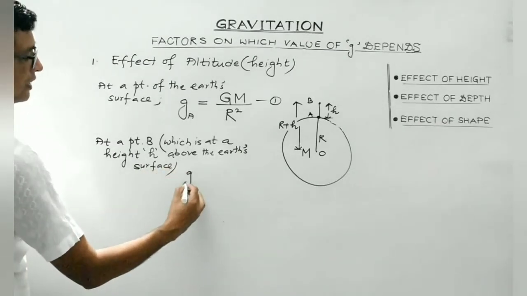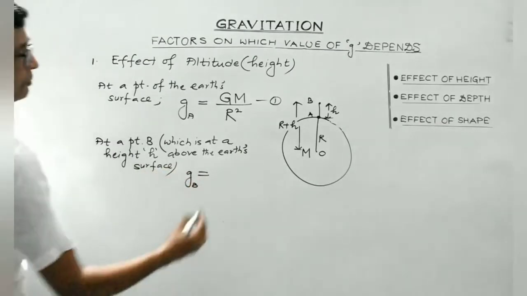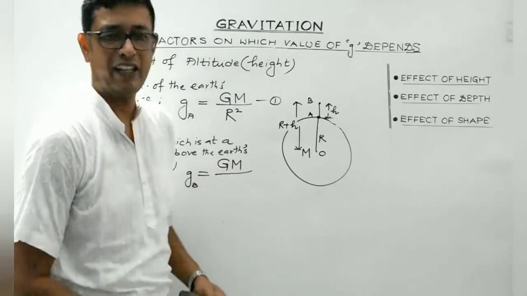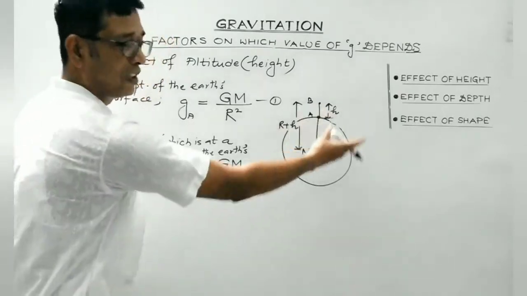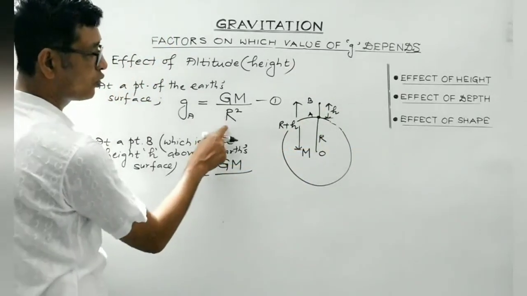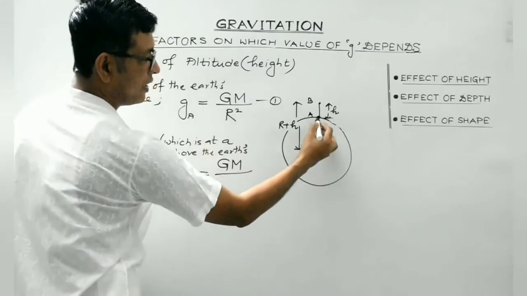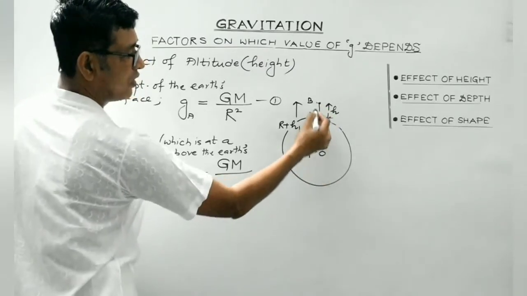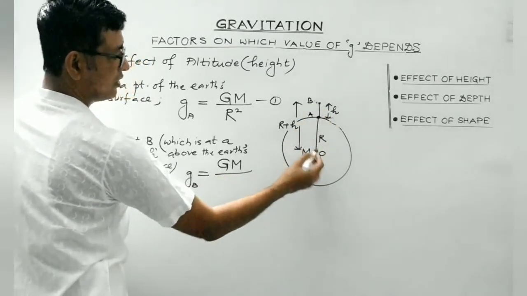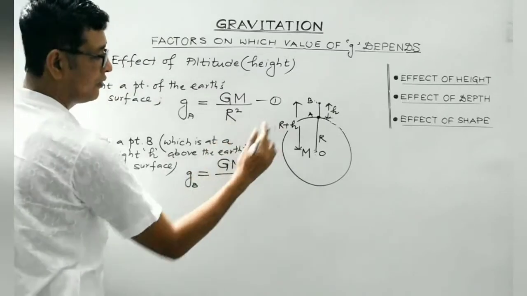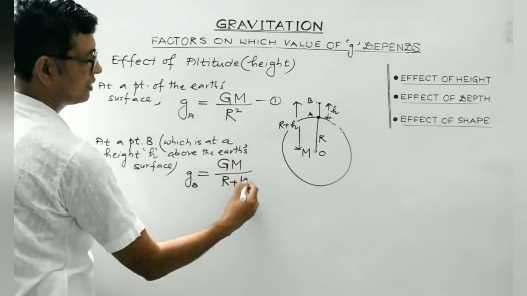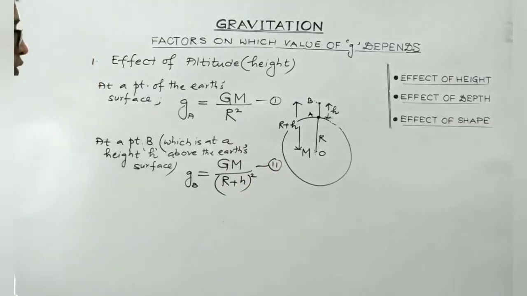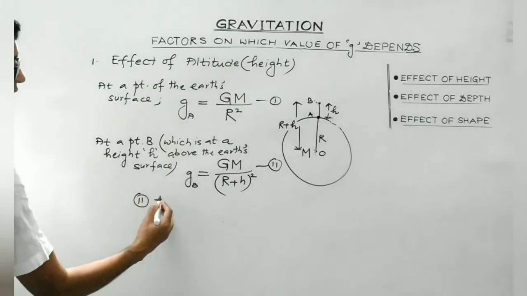here the value of acceleration due to gravity will be given by GM, where the universal gravitational constant G remains constant everywhere and the mass of the Earth won't change, divided by r square. Earlier this was the distance at point A. Now at point B, the effective distance from the center of the Earth to the observation point is r plus h. So in place of r, we replace r with r plus h. Clear, students?